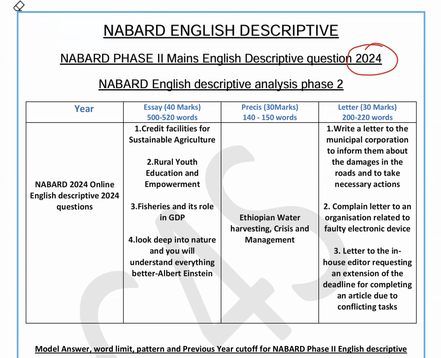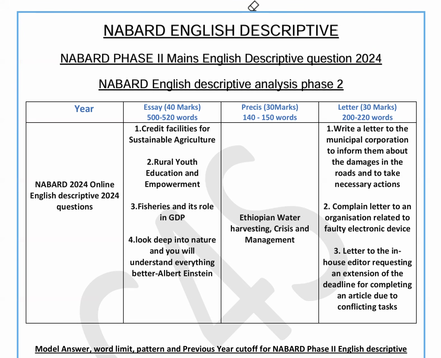You cannot think of getting into the select list of NABARD if you don't score well in English. So let's discuss a few things quickly so that it helps your preparation for the 2025 NABARD examination pertaining to English.